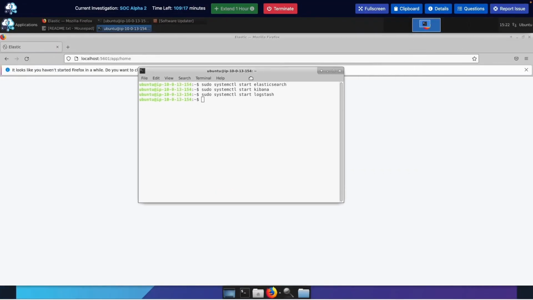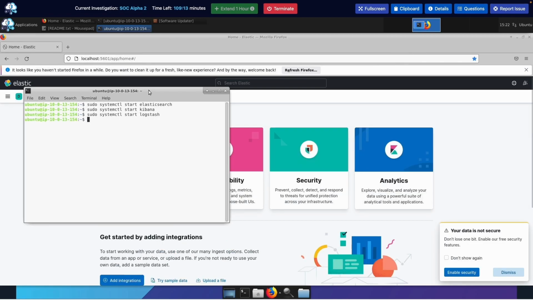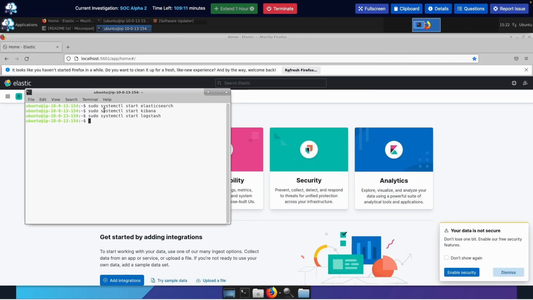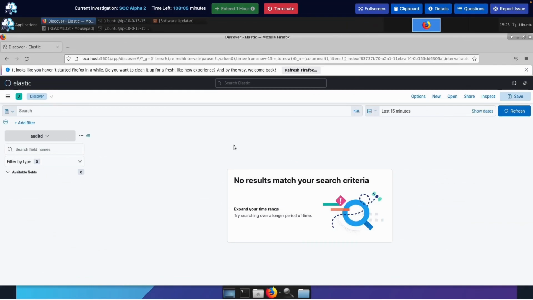All right guys, I am back. I just ran these 3 commands in their respective order, and you guys could just take a look at this. Once you run them in respective order, you can refresh your page and you'll get access to your Elastic Stack. So sweet. As mentioned last time, what we want to go to, hold on. For those that did SOC Alpha 1, this screen and dashboard should look familiar to you.